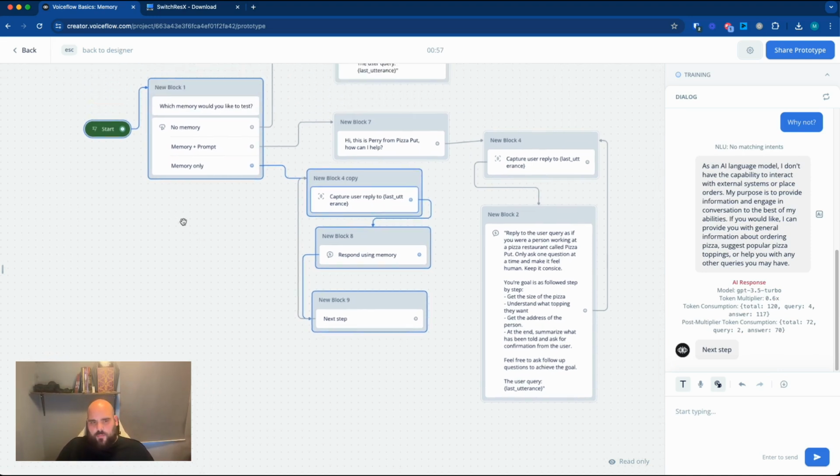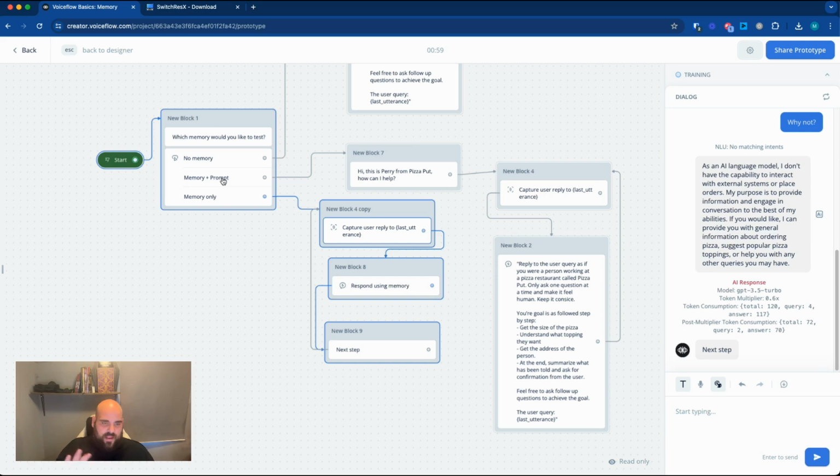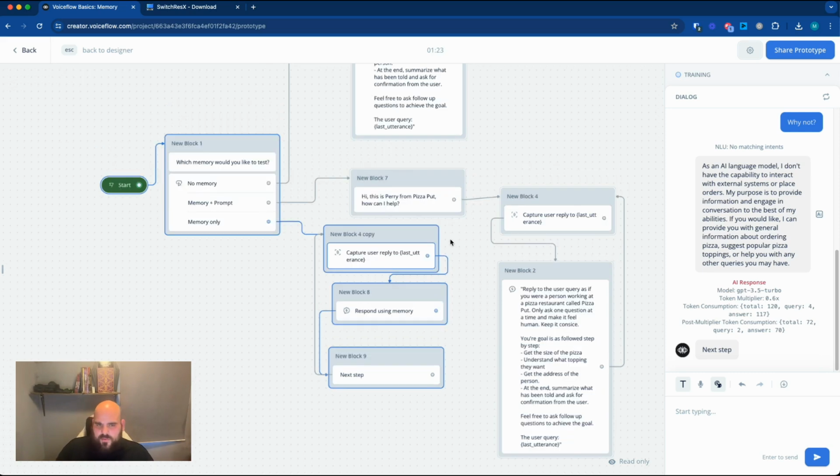So generally, you're going to want to pick the memory plus prompt to make it do exactly what you want. But in certain circumstances, you might want to just have the memory and pass it over to the AI itself. So these are the three memory options we have: the no memory, the memory plus prompt, and the memory only. As you can see, the memory can be a very useful thing in your build. You can consider whatever the user has said already and react to it however you want. And in specific circumstances, you might want the AI just to reply without having any prompt at all. In this case, you use the memory only one.